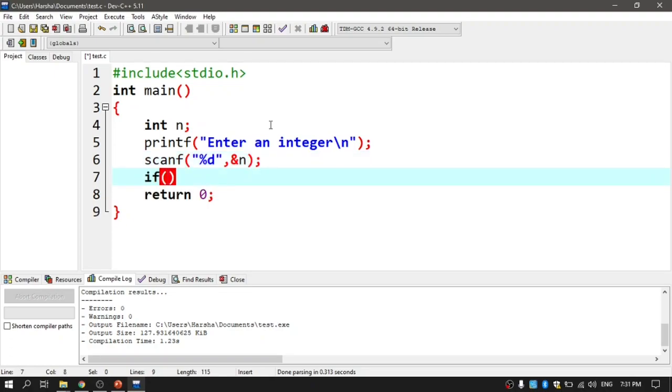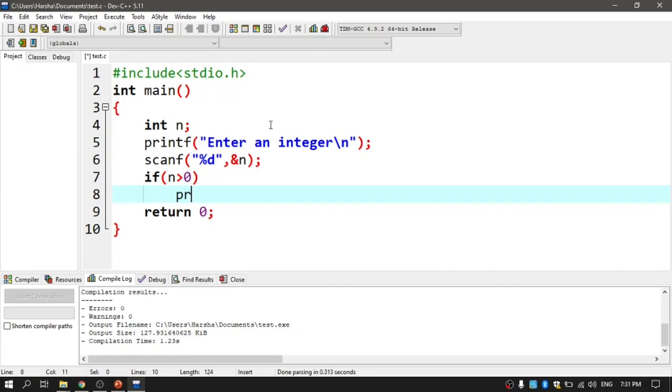Then I am writing something like if n greater than 0, then I am printing the statement, printf positive, with a semicolon.